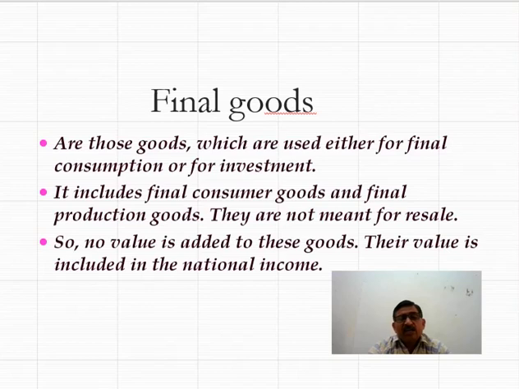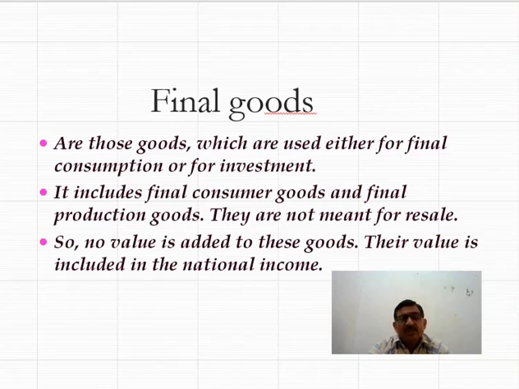Suppose cotton and cloth are two commodities. Sugar and sugarcane are two different commodities. Out of sugar and sugarcane, sugarcane is an intermediate commodity, and sugar is a final commodity. Now why is sugarcane an intermediate commodity and sugar a final commodity?